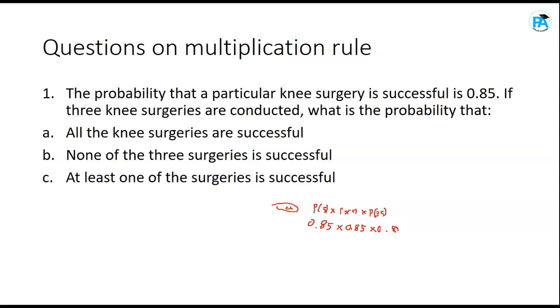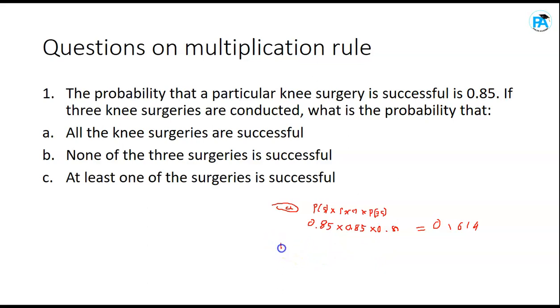Kindly take your calculator. 0.85 times 0.85 times 0.85. It gives you 0.614125. But you only leave your answer in 3 decimal places. 0.614. So the answer to A is 0.614.